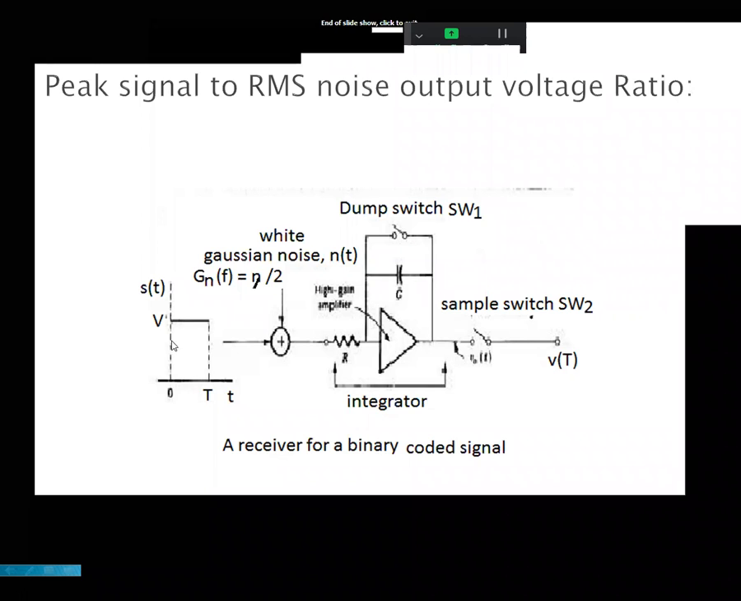Here the signal is binary data, and binary data has a voltage level V. These two are added and given to the integrate and dump circuit. So students, you have already seen this integrate and dump circuit in one block diagram. Which is the block diagram?